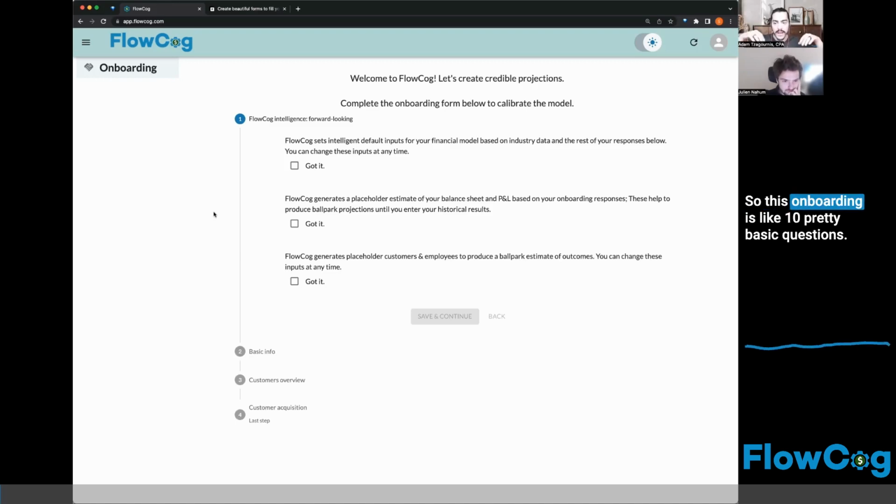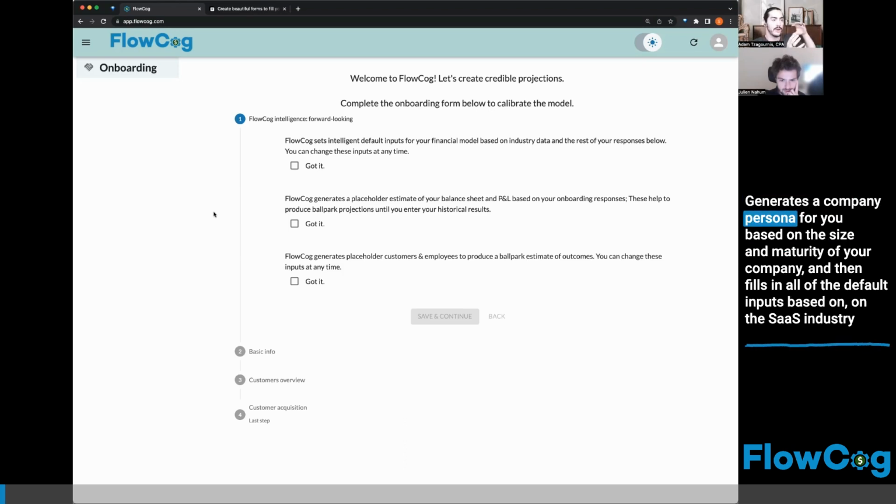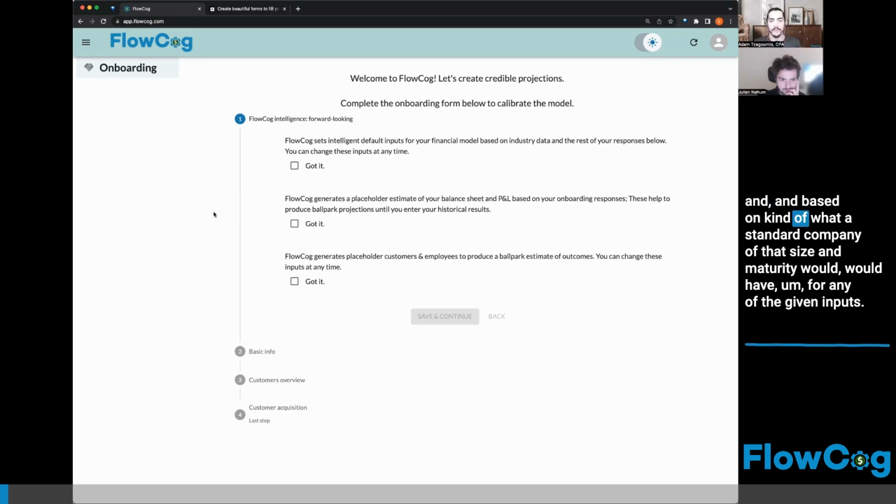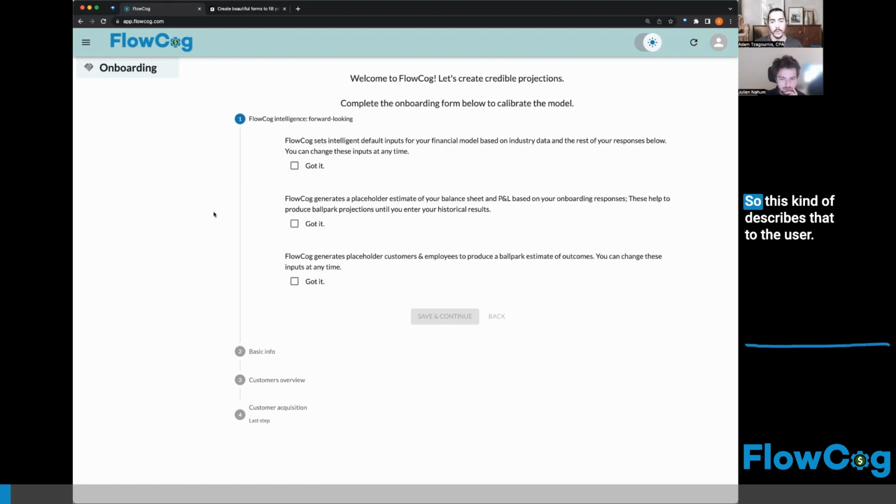So this onboarding is like 10 pretty basic questions. We can do it on the fly. It doesn't need to be perfect. These first intro questions, just statements, just explain that FlowCog takes the onboarding questions, generates a company persona for you based on the size and maturity of your company, and then fills in all of the default inputs based on the SaaS industry and based on what a standard company of that size and maturity would have for any of the given inputs. So this describes that to the user.